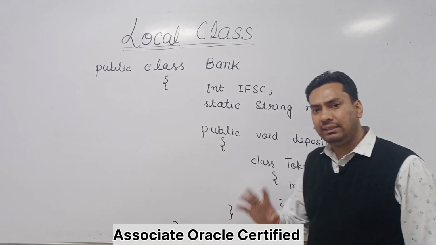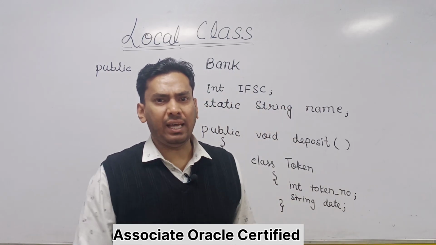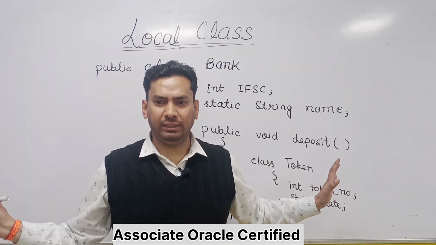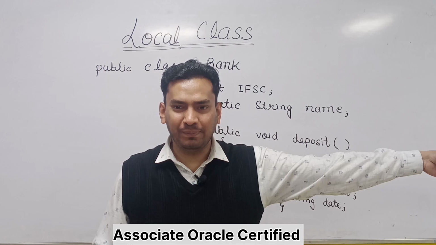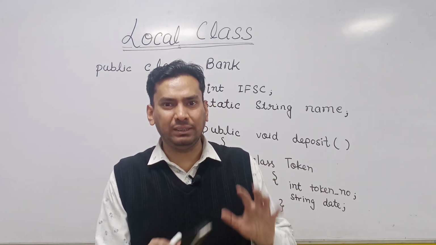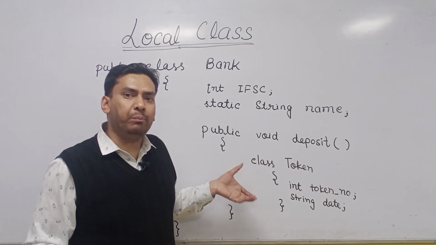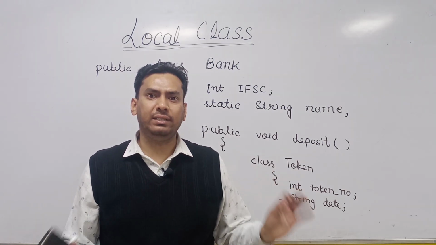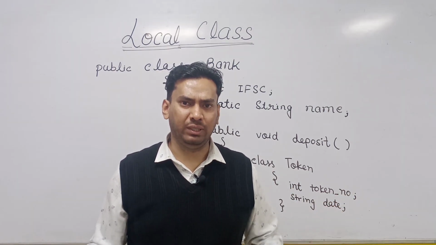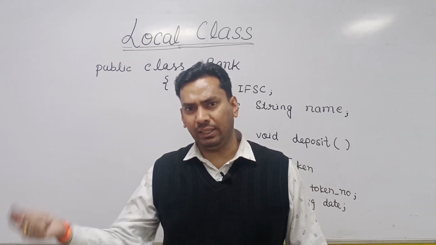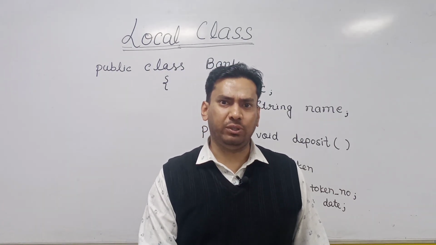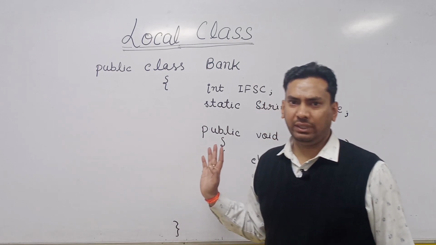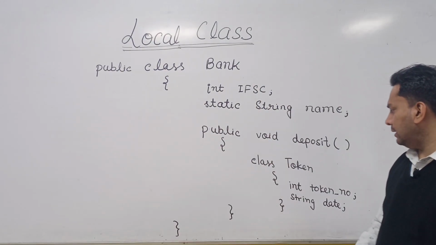and that Token class is a local class. Why is it a local class? As soon as your deposit function is completed, you will destroy that token. You do not carry that token to your house. Yes, it is a local class, which means a local class is created when you want to temporarily use some object. You don't want to use it beyond a particular scope, then it is called a local class. Very simple. I want to deposit some money, I have to take a token, I will create a token object. As soon as the deposit function is done, I will leave the function. I will not need any kind of token object. So this kind of class is called a local class.